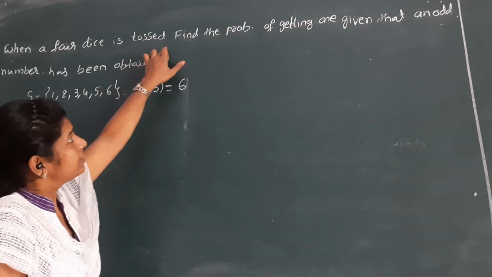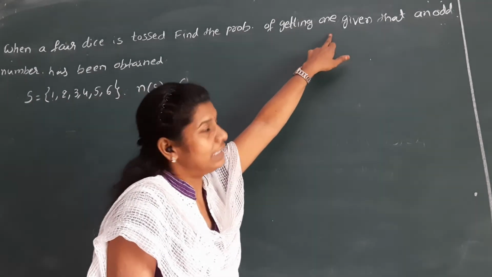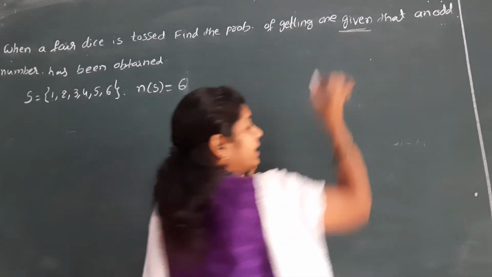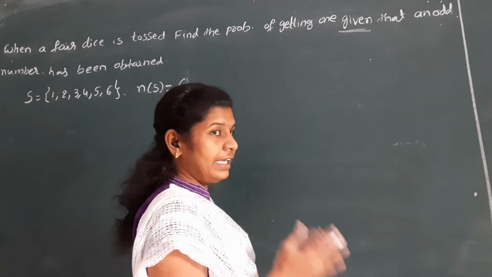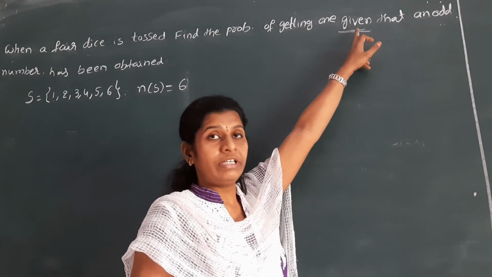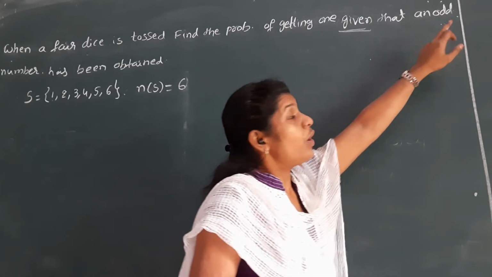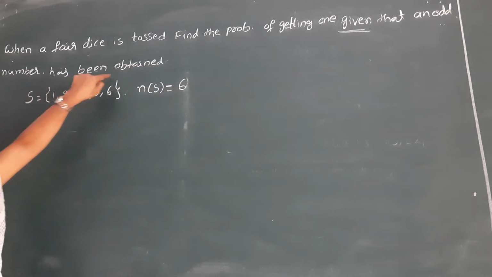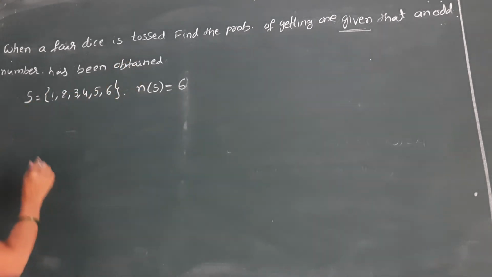Next, the question is to find the probability of getting 1. The word given is mentioned, so definitely it is a conditional probability. Then, an odd number has been obtained.